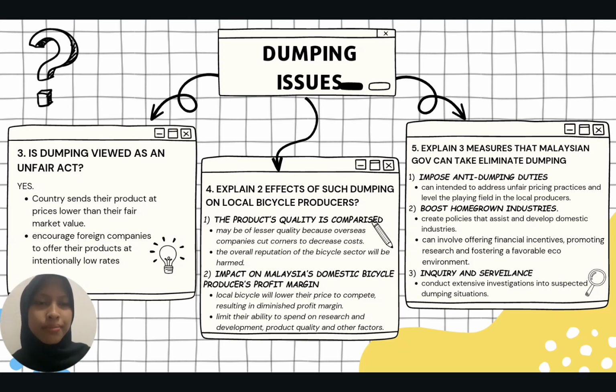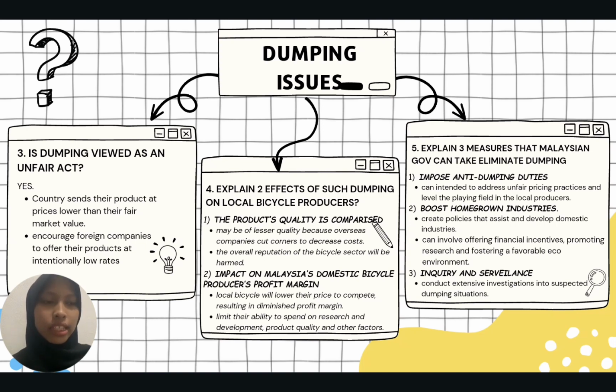For the last question, explain 3 measures that the Malaysian government can take to eliminate the dumping. Firstly, the government can impose anti-dumping duties. The government can address unfair pricing practice and level the playing field for the local producer. Next, the government can boost their homegrown industry.